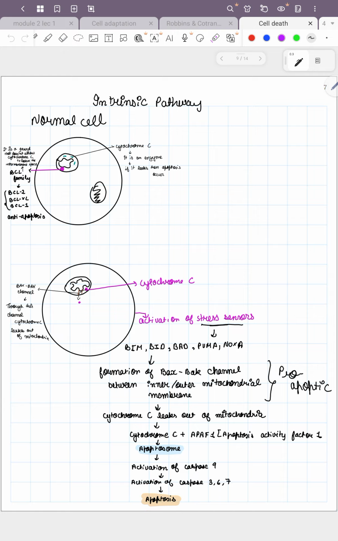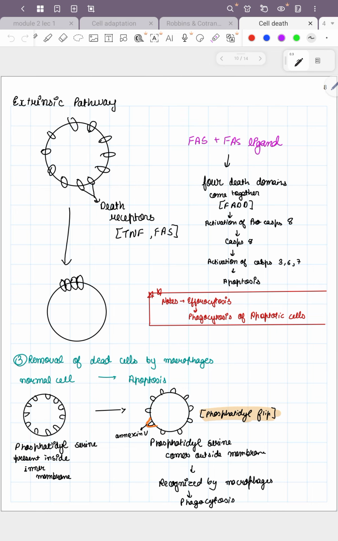Understood? Cytochrome C leaks out, pairs with APAF1, forms the apoptosome, which activates caspase 9, then caspases 3, 6, and 7, and it becomes apoptosis.